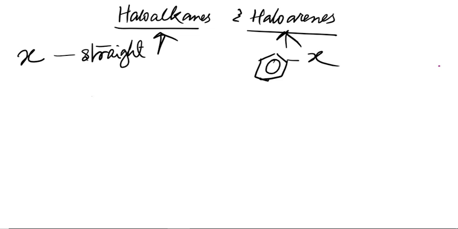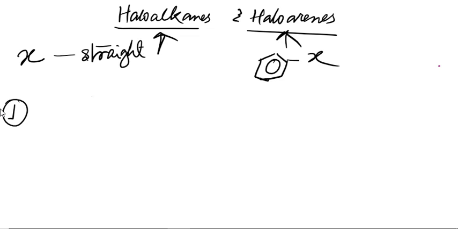It's very simple. If we talk about the classification, now classification has been done on a number of bases. Number one, the first one that we'll take into consideration is on the basis of the number of halogen atoms. How many halogen atoms are there? So on the basis of the number of halogen atoms, this classification is being done.